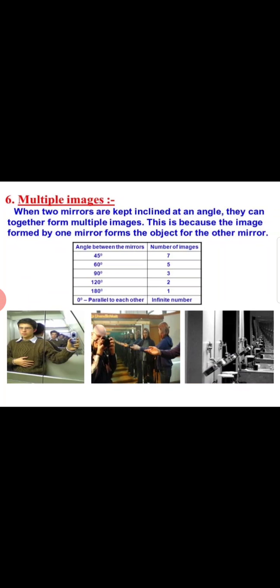Multiple images. When two mirrors are kept inclined at an angle, they can together form multiple images. This is because the image formed by one mirror forms the object for the other mirror. Here they are telling you how the multiple images are formed. When we use more than one mirror, then many images will be formed. You can see in the diagram also.